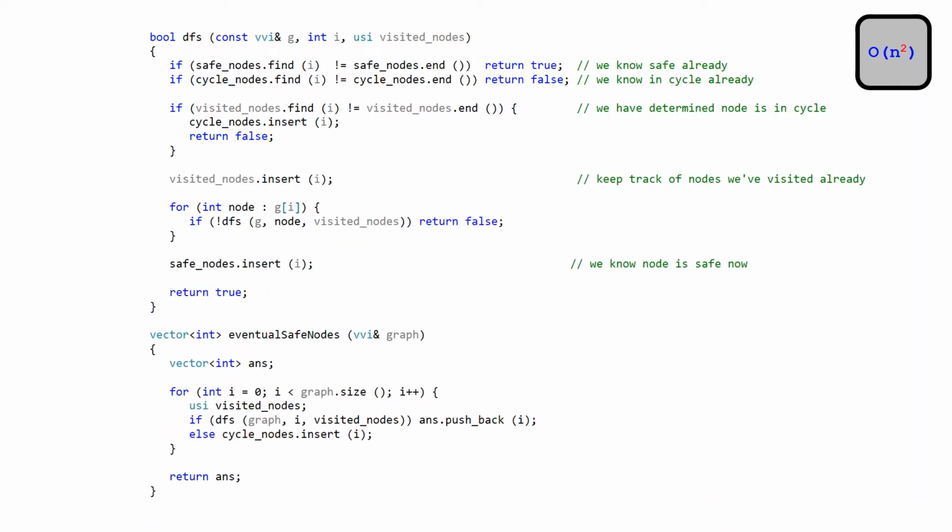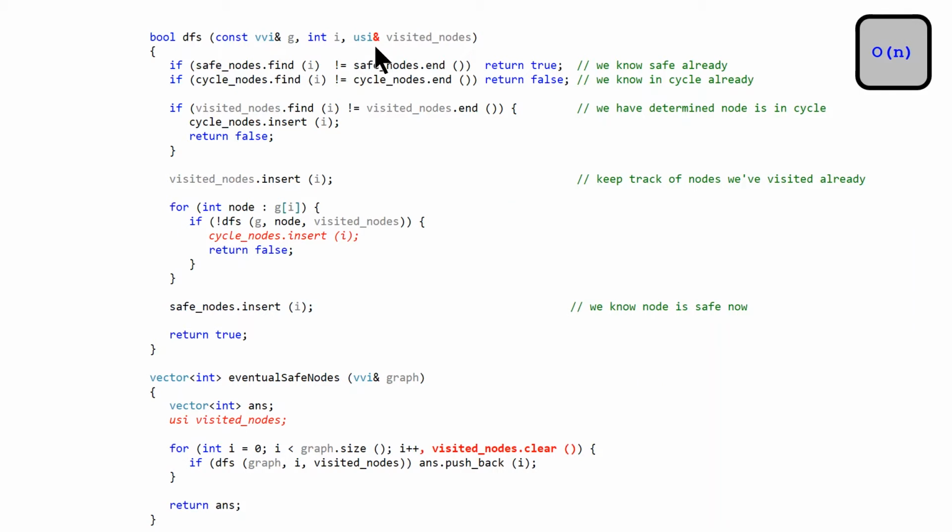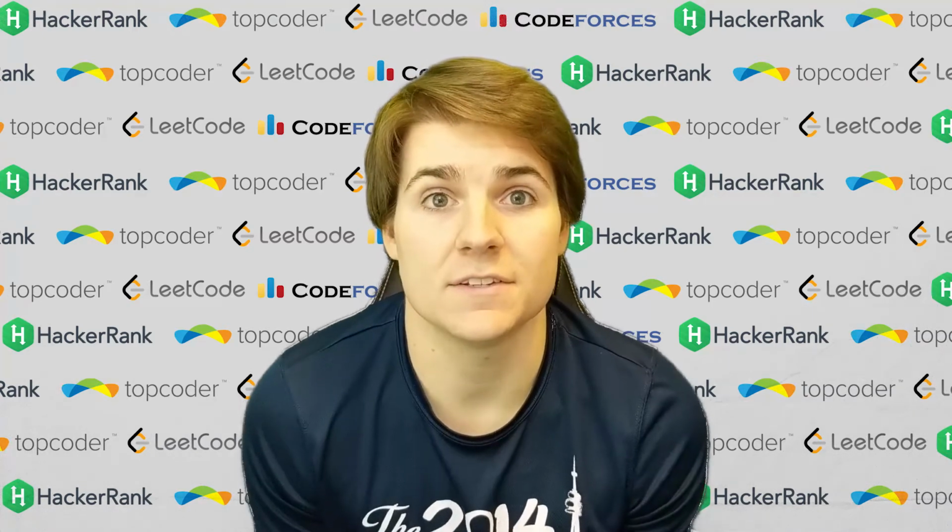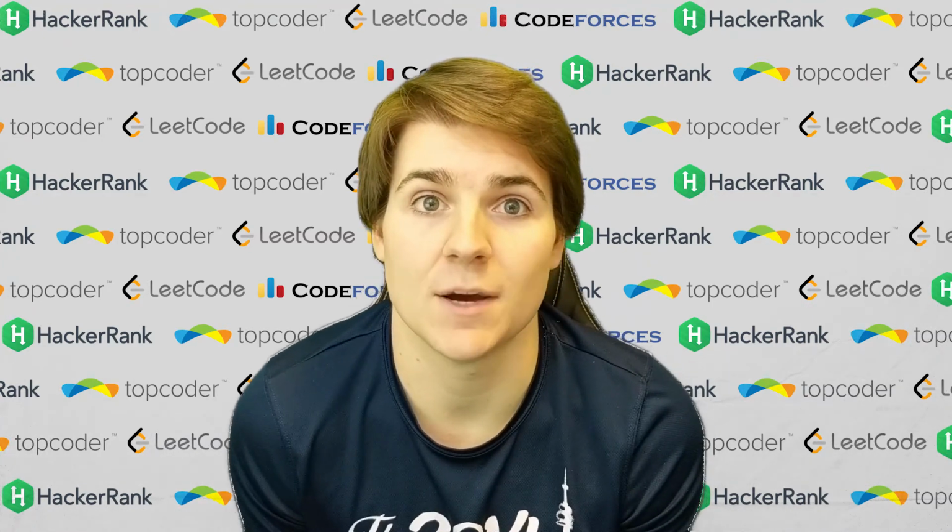And moving back to our original solution that was quadratic, Ma's recommendation was something similar, but with a little less changes. So once again, pass by reference, move our visited nodes outside the loop, and our cycle nodes insert inside this loop. And then all we have to do is a dot clear on our visited nodes for each iteration. And this will also result in linear runtime. So thank you to Dennis and Ma for posting those comments.